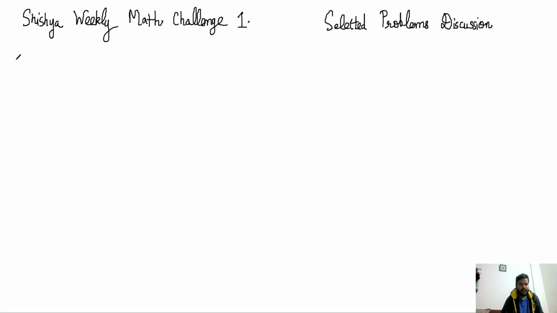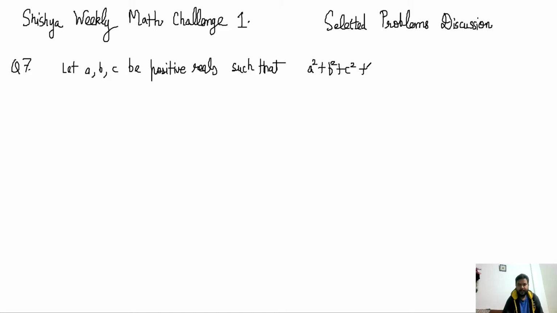This is question number 7. This question says, let a, b, c be positive reals such that (a square plus b square plus c square) plus (a plus b plus c) whole square is less than or equal to 4.